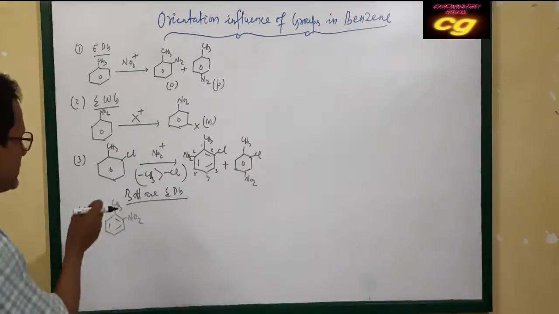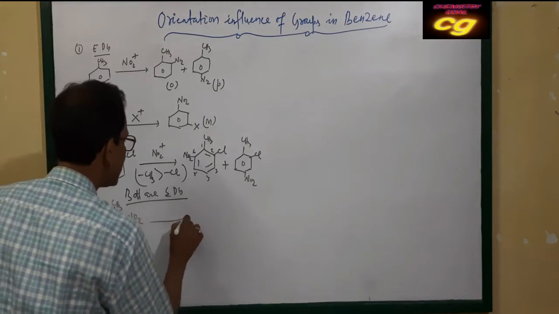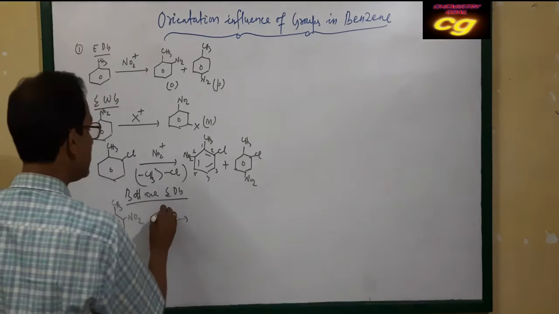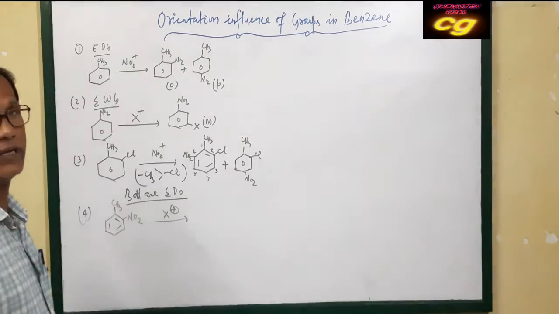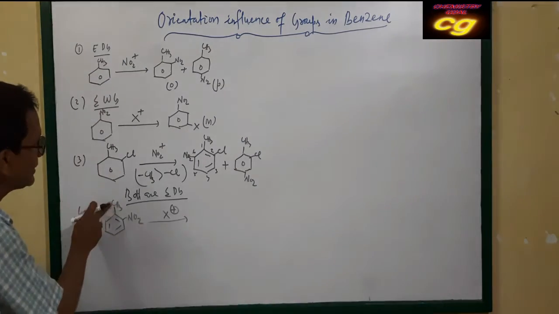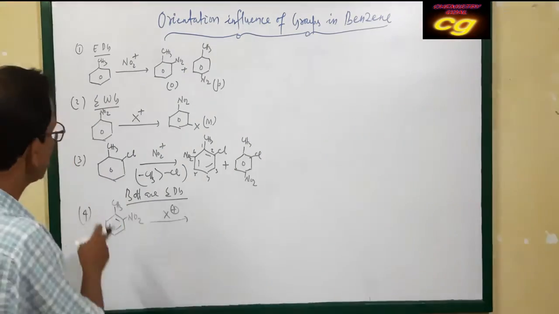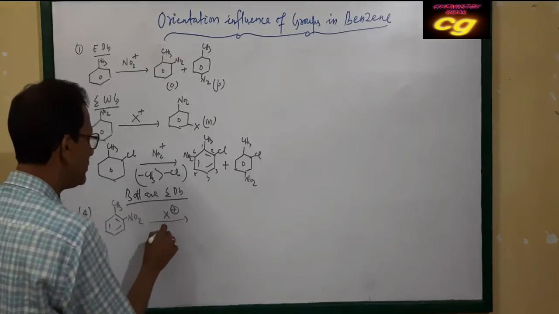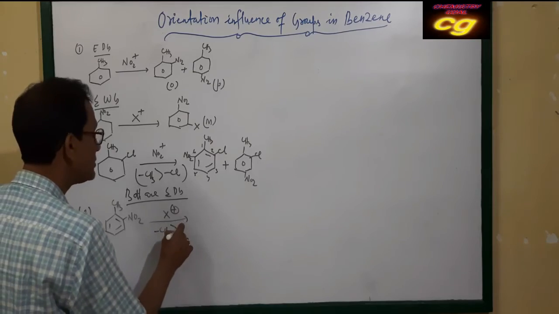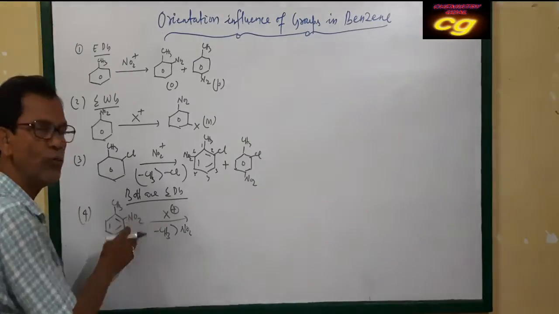If one is electron donating, another is electron attracting, in this case the next substitution occurs, suppose let the substitution be X plus, at the position preferable to the electron donating group. Here remember, methyl group will direct the attack, because electron donating group and attracting group means always,